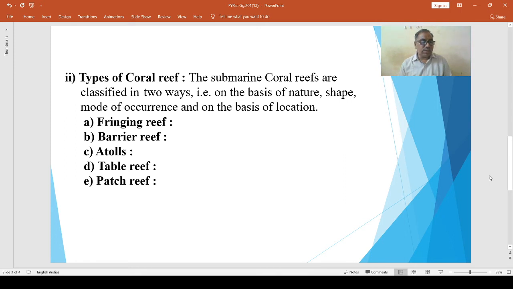The average slope is about 45 degree, but some barrier reefs are characterized by 15 degree to 25 degree slope. There is an extensive but shallow lagoon between the coastal land and barrier reef.